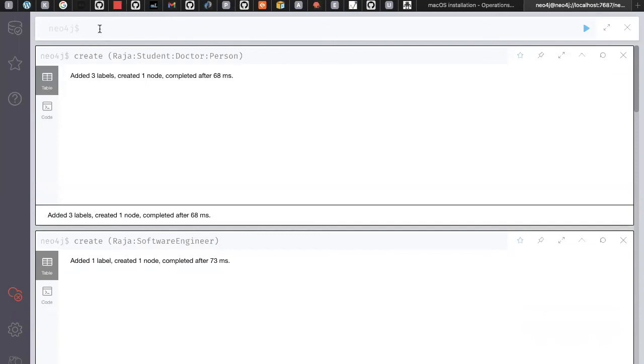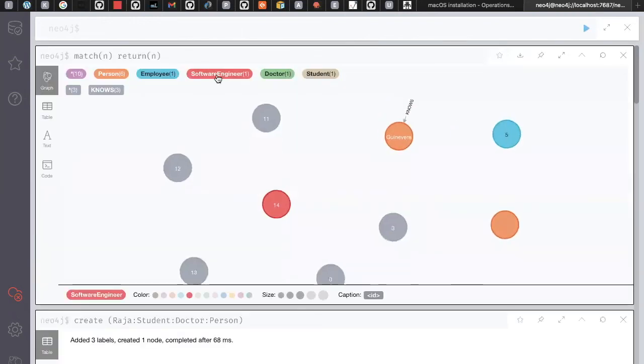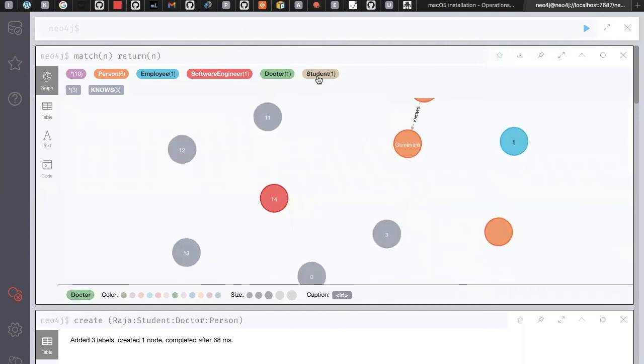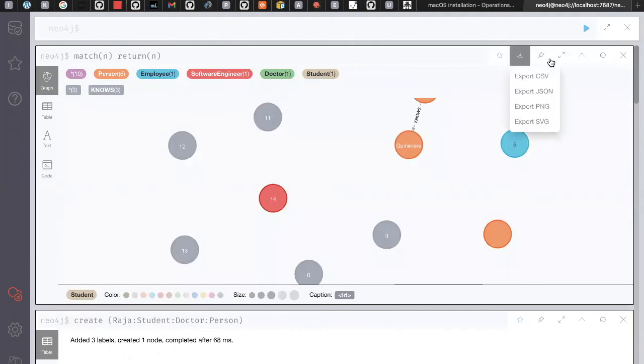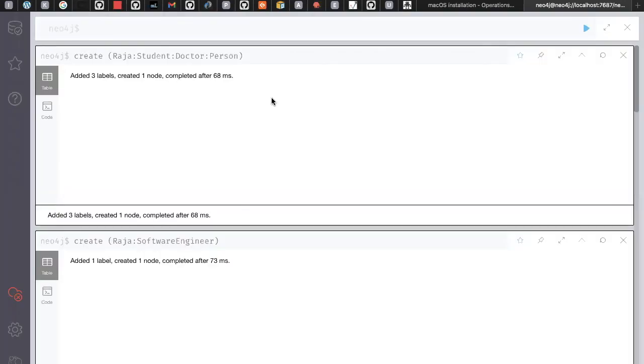If you want to get the data, use the same command, and you can use the up arrow, and it will fetch the previous queries you entered. Just click this one, enter, and you will get it. So maybe the software engineer is created here, and also doctor is there, and also student is there, right? The one which we created. When you look at this, this is not actually building the right relationships, because I have not created a relationship so far. I created the nodes. So we can create a node, create multiple nodes, create a node with a label, and create a node with multiple labels.